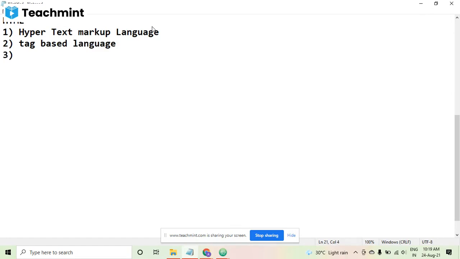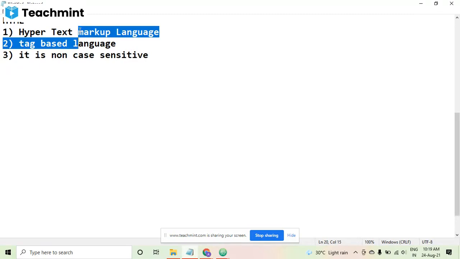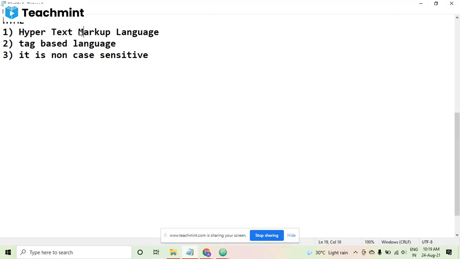Third point could be it is non-case sensitive. Don't worry, I'll explain. First of all, it is a hypertext markup language. It is the full form, but not only that, there is some meaning out of it. So hypertext means just like in your Microsoft Word, you have studied about hyperlinks.